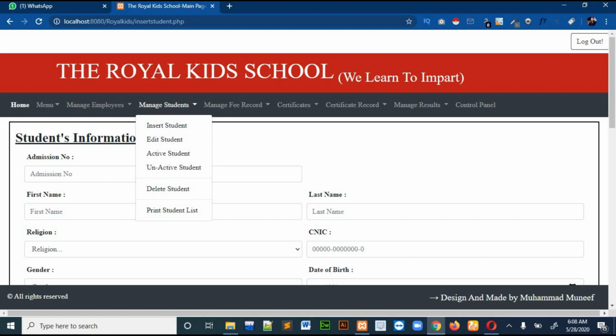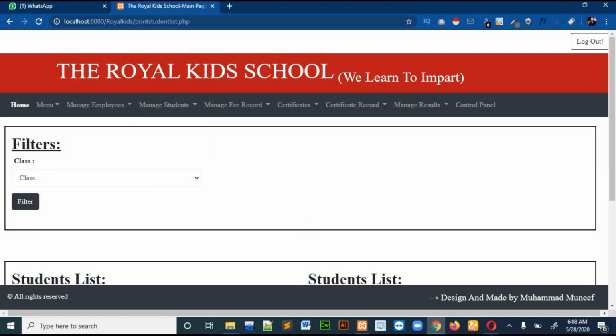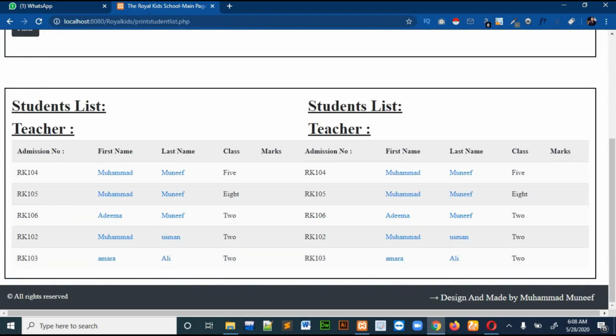Then there is print student list. You can print the student list according to the class, and you can also print it as you want. I made this page because I had seen that sometimes you want a quick list to make the result pages for the students of the school.